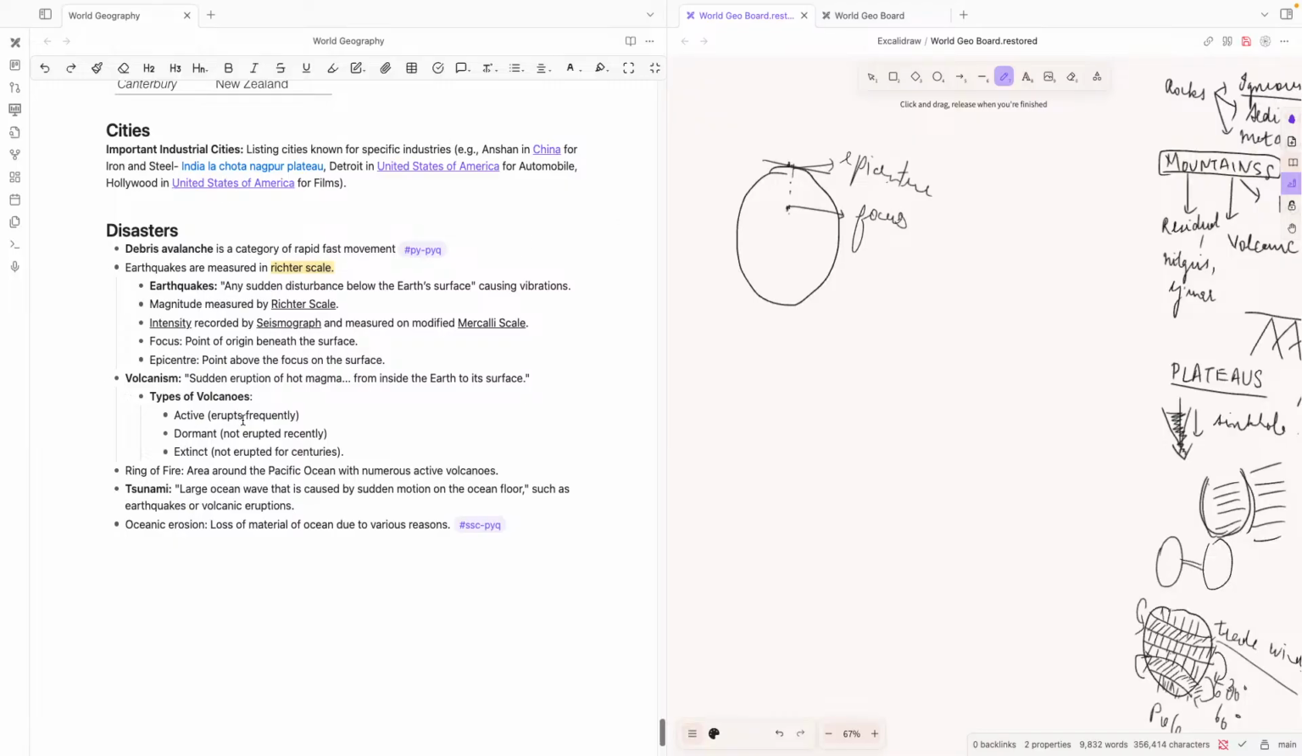Volcanism: sudden eruption of hot magma from inside the earth to its surface. Types of volcanoes: active, dormant and extinct. Ring of fire: area around the Pacific Ocean with numerous active volcanoes, which erupt. Tsunami is a large ocean wave that is caused by sudden motion on the ocean floor. Oceanic erosion: loss of material of ocean due to various reasons.